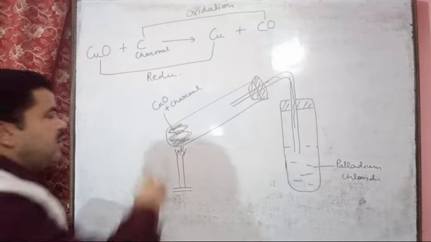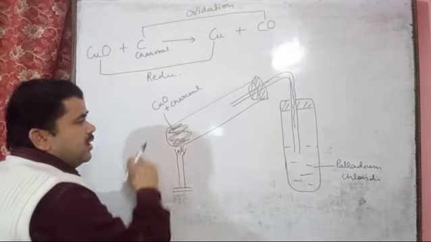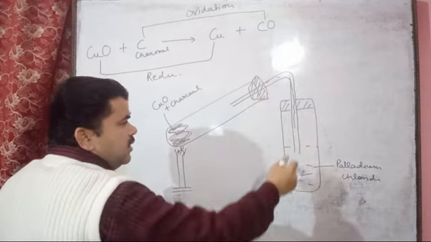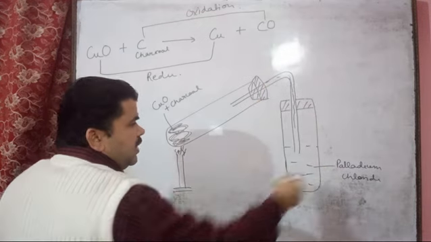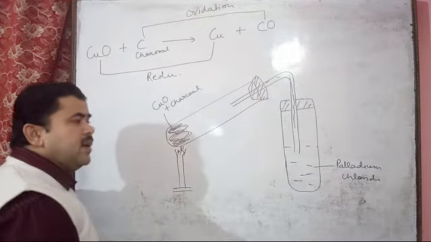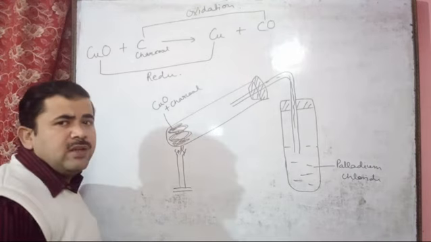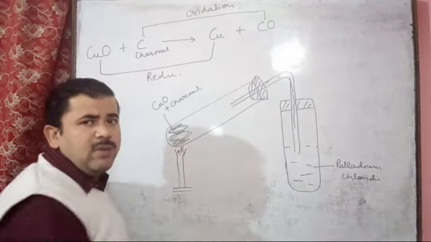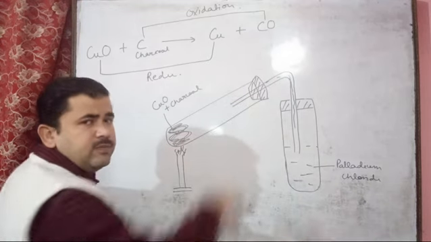And if we heat the cupric oxide plus charcoal in this tube, carbon monoxide gas comes out. This carbon monoxide reacts with the palladium chloride solution, and the solution turns pink. This shows that carbon monoxide gas is coming from this tube.